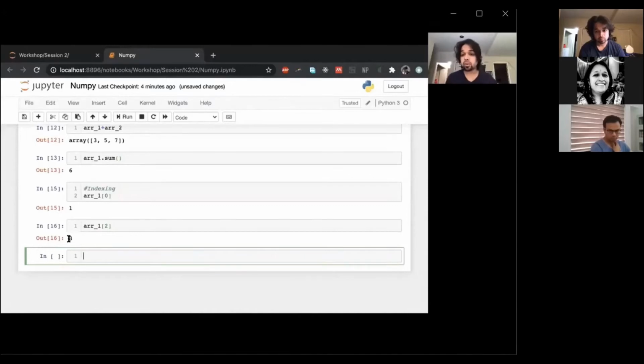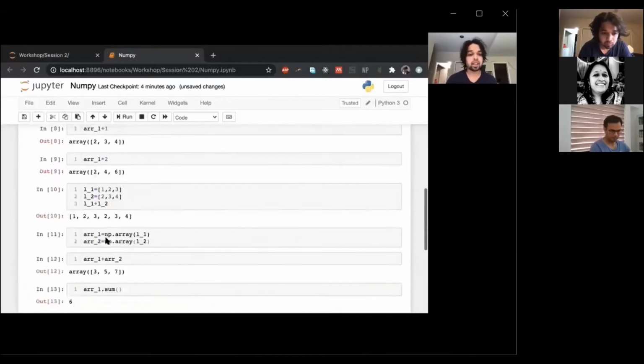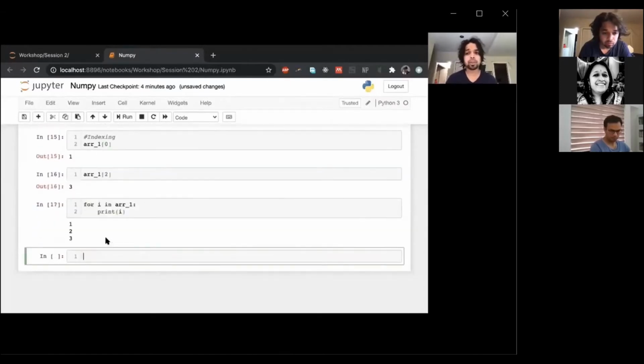The way you can iterate through all the elements of a NumPy array, if you want to see each of these individually, is just say, similar to a list, for i in array, print i, and then you can just get it out. So this is basically what 1D arrays are all about. You can add them, multiply them together, subtract, you can add them with numbers, multiply them with numbers, divide them by numbers, and it all works smoothly and as expected. Whenever you're confused, you can just try something and see if that works.